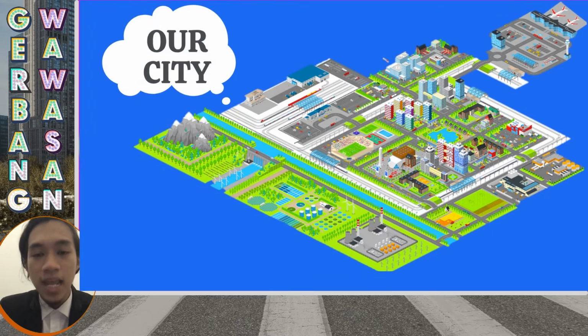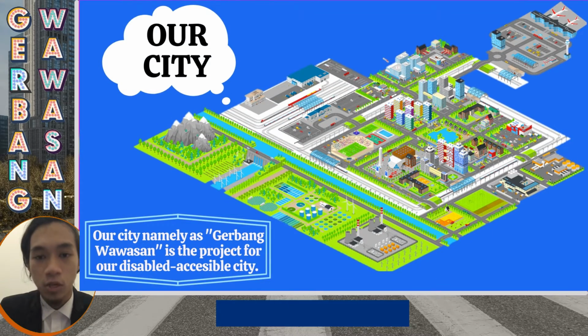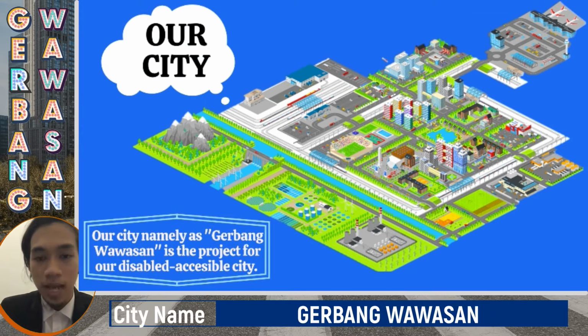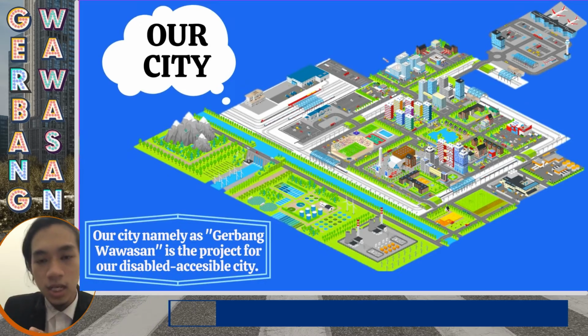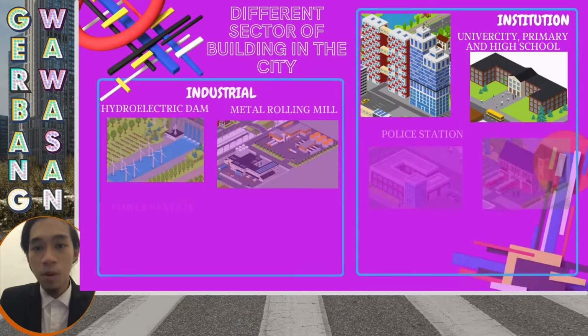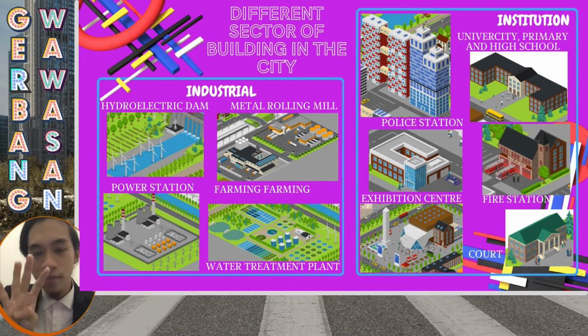Next is project description, as we design based on preference and creativity. Our city, namely Gerbang Wawasan, is the project for our disabled accessible city. You can see the 2D Gerbang Wawasan city in the picture above. This city is designed based on the clustering of creative people and diversity that drives key advances in arts, culture and technology. Gerbang Wawasan City has 4 different sectors.